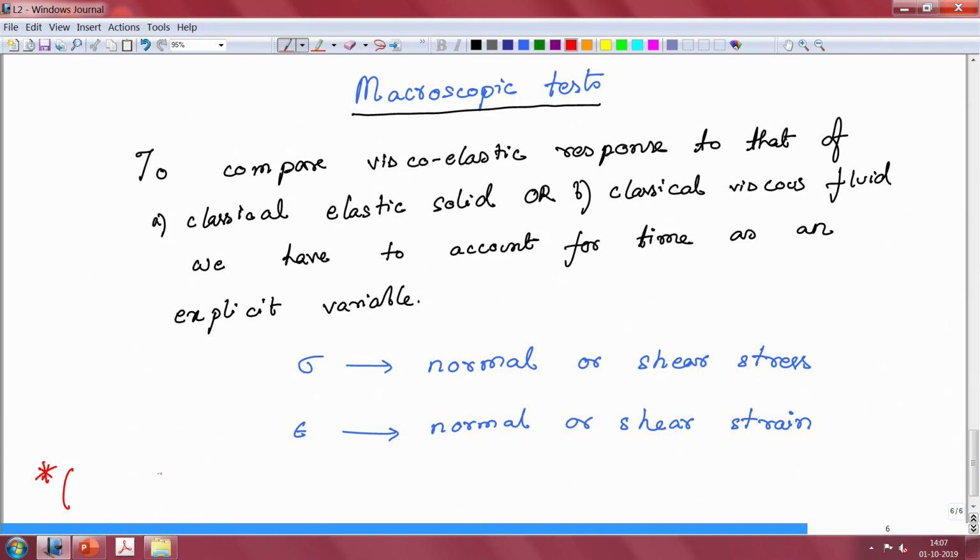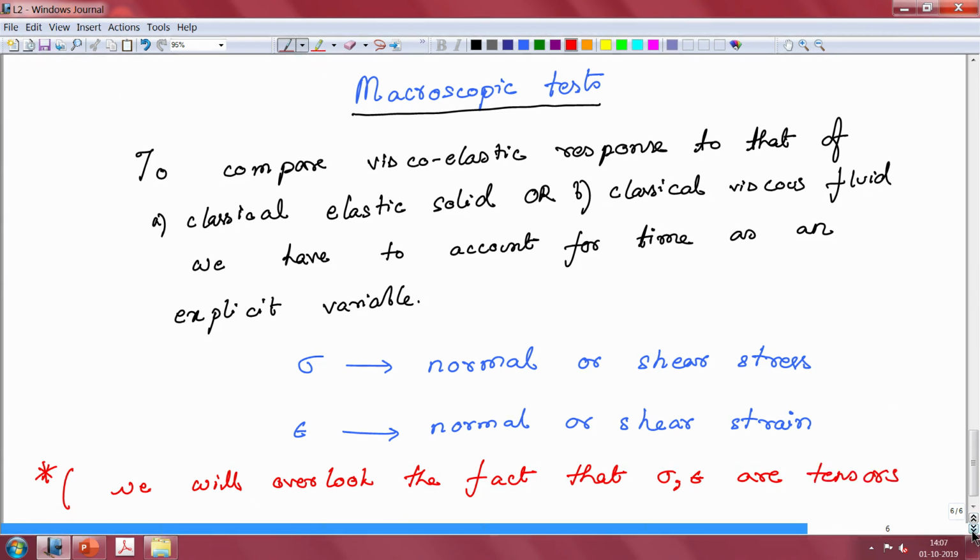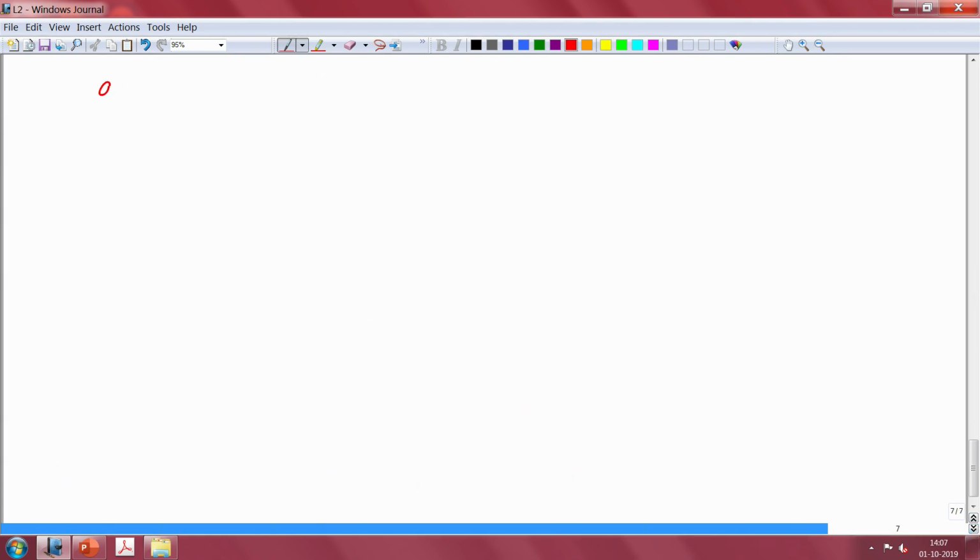So, we will overlook the fact that sigma, epsilon are tensors and have to be rigorously defined.